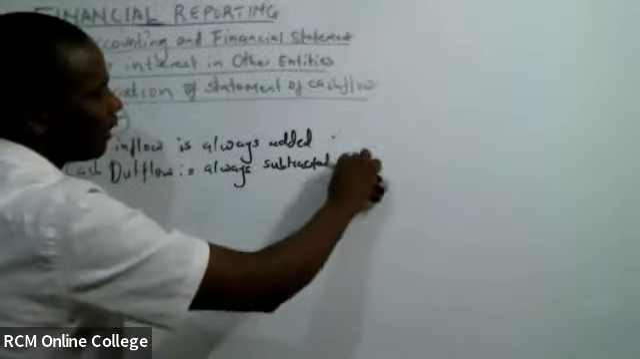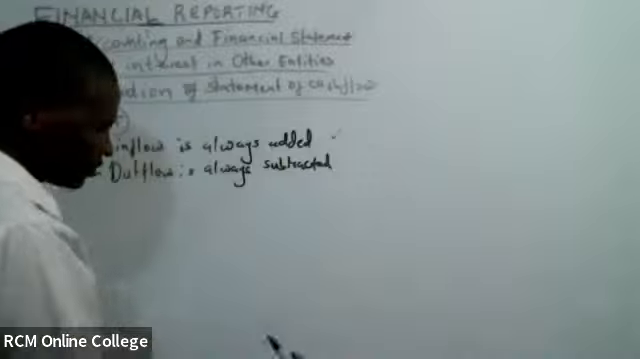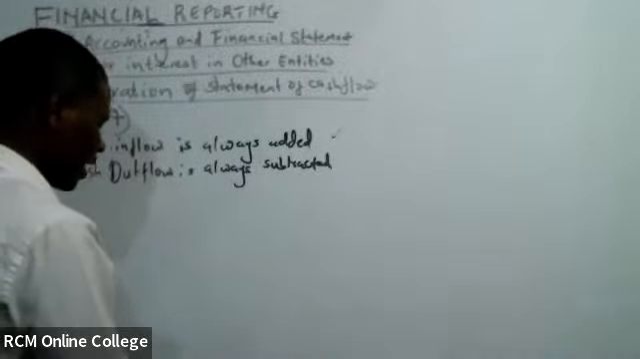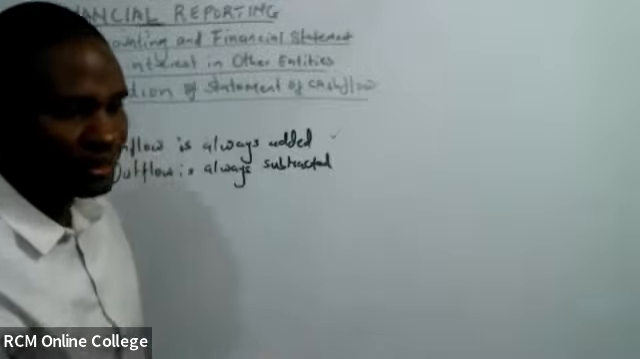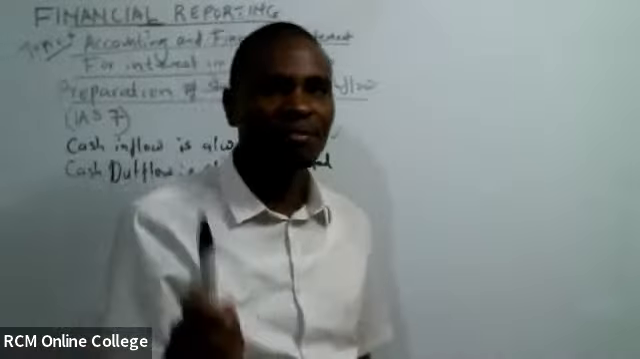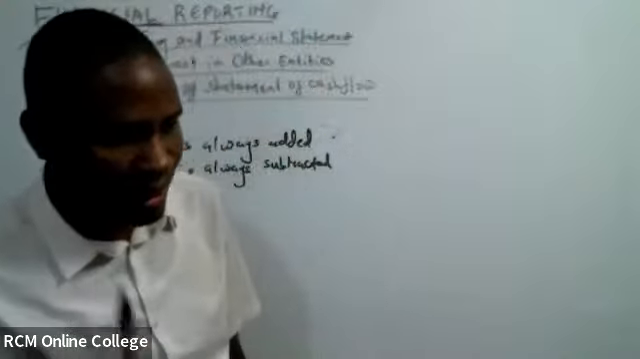Now, we have three activities. As far as cash flow is concerned, we have three activities that we shall be looking at. The first activity is operating activity.